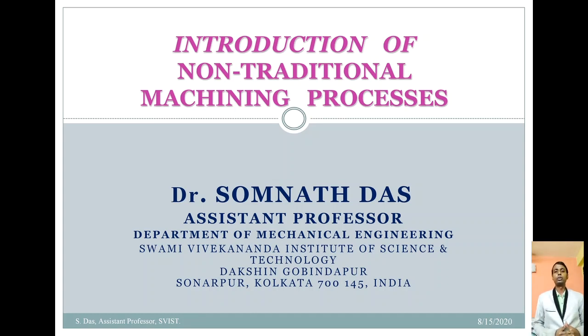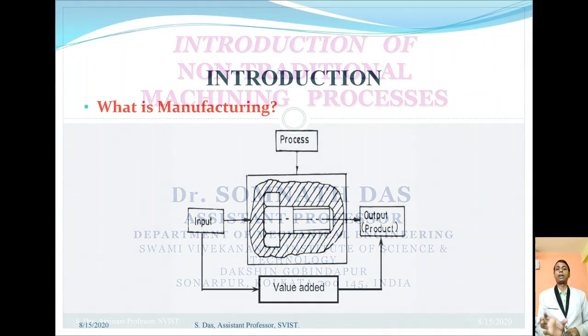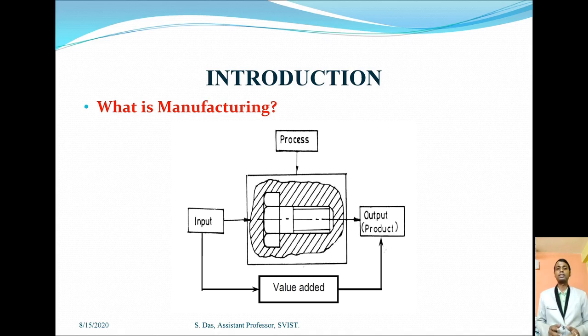Hello friends, today I want to discuss non-traditional machining processes. Before entering this topic, let me recapitulate the word manufacturing. What is manufacturing? Manufacturing is when a raw material is converted into a finished product with the help of some machineries, instruments or equipment, adding value to the raw material, so that the desired shape, size and accuracy come in the finished product, and this product also satisfies our human needs. This is all about manufacturing.